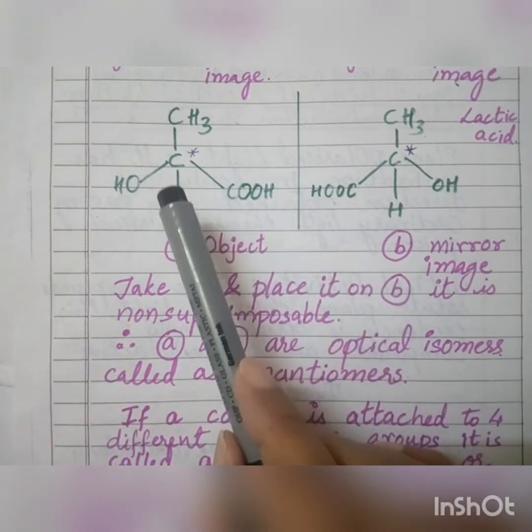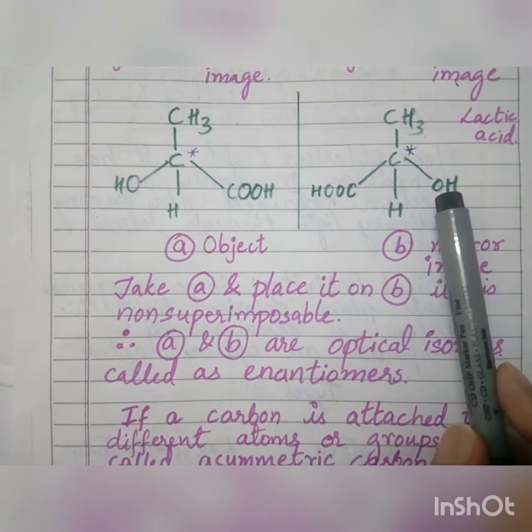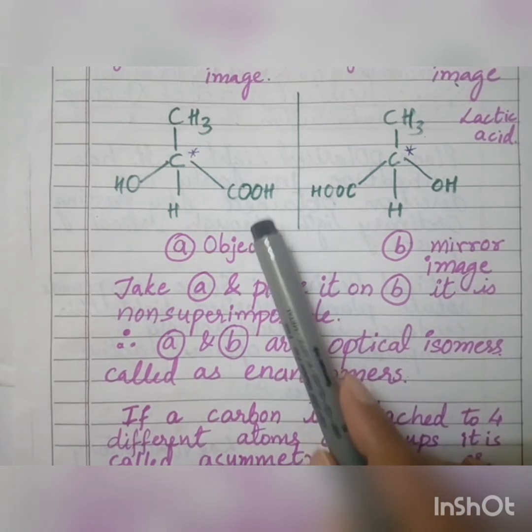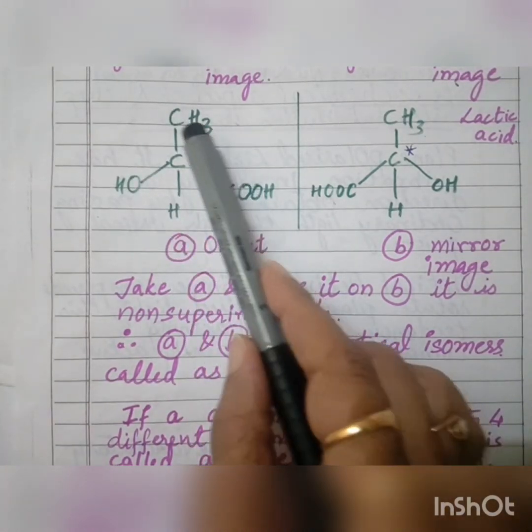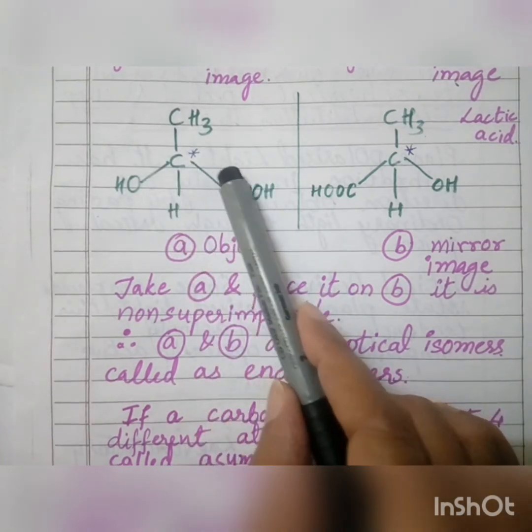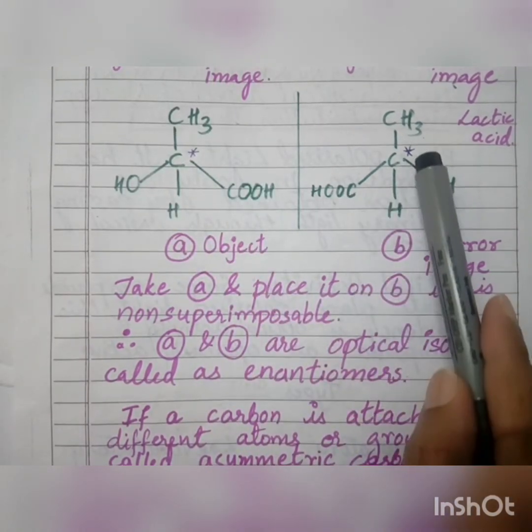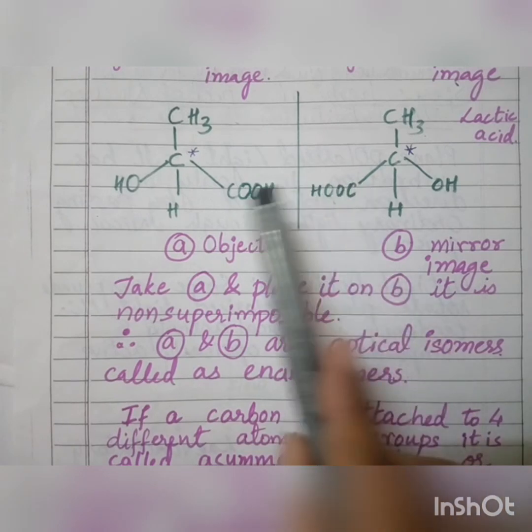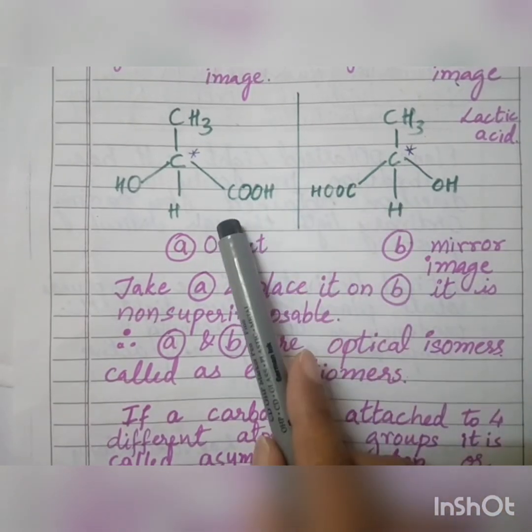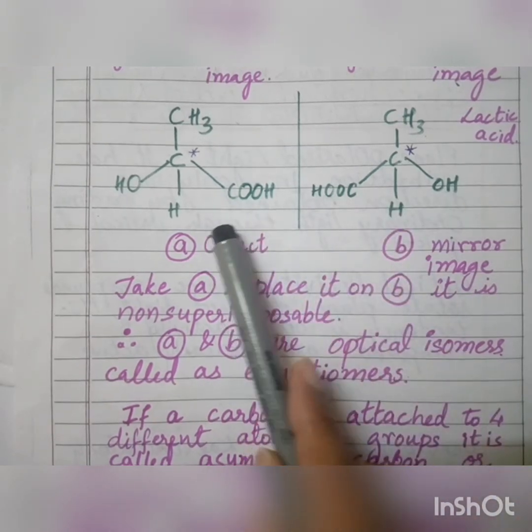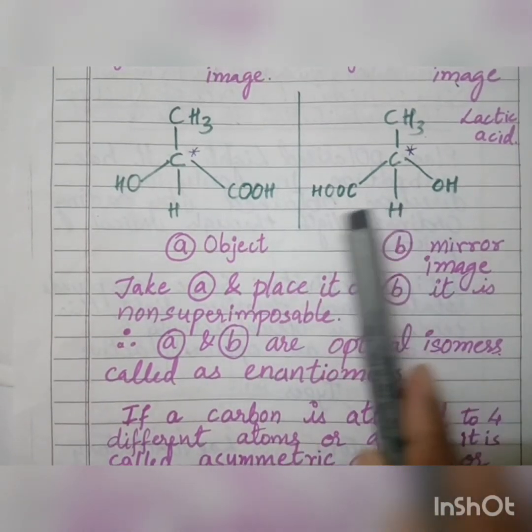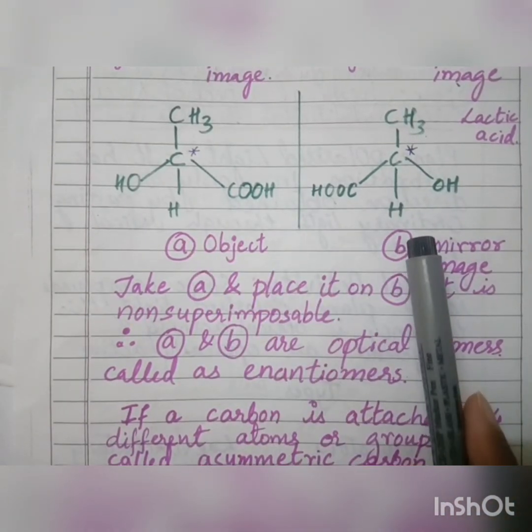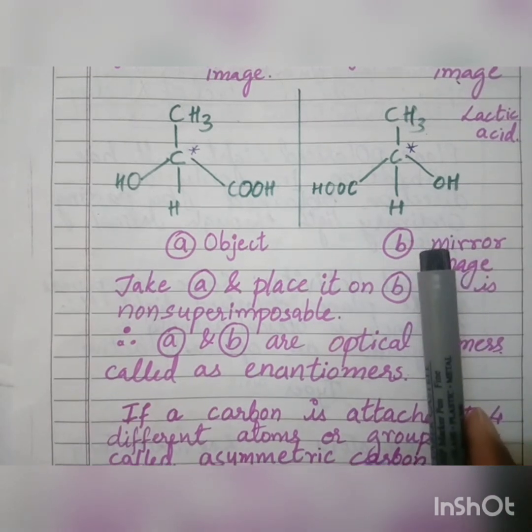So therefore, A and B are non-superimposable mirror images, and they are optically active. So if this compound is going to rotate the plane polarized light towards the right hand side, this compound is going to rotate the plane polarized light towards the left hand side. These two isomers are called optical isomers. The pair of these two optical isomers are called enantiomers. So A and B are optical isomers, which we call the enantiomers.